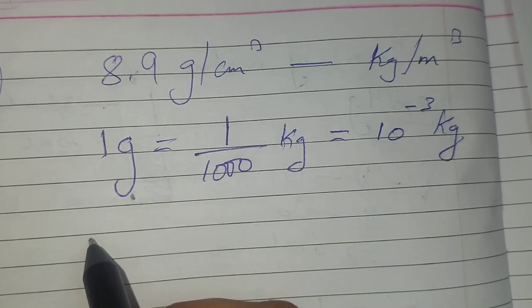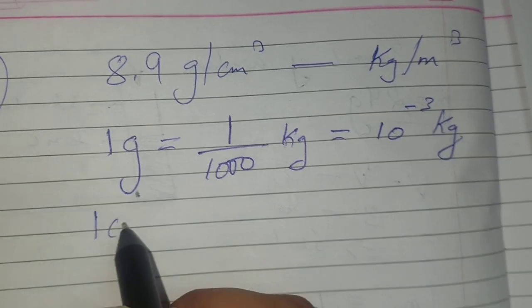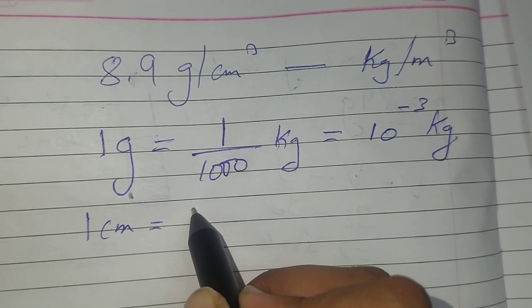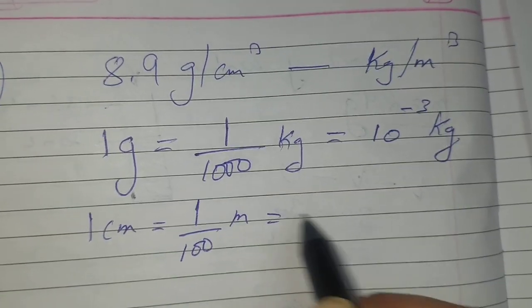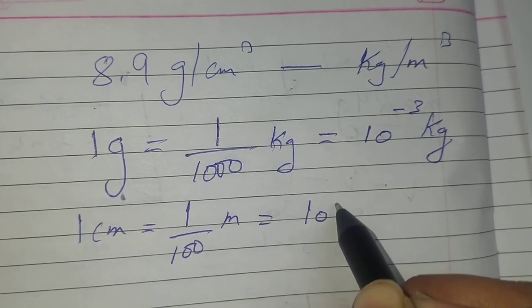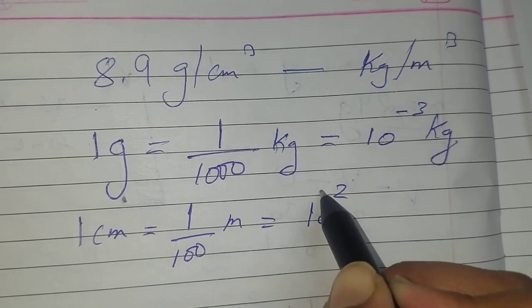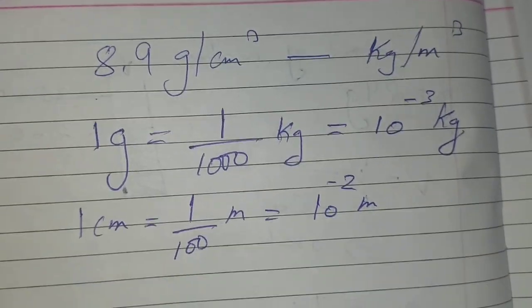Alright, now if you talk about 1 centimeter, 1 centimeter can also be written as 1 upon 100 meters, or if you write in powers, 10 to the power minus 2 meter.